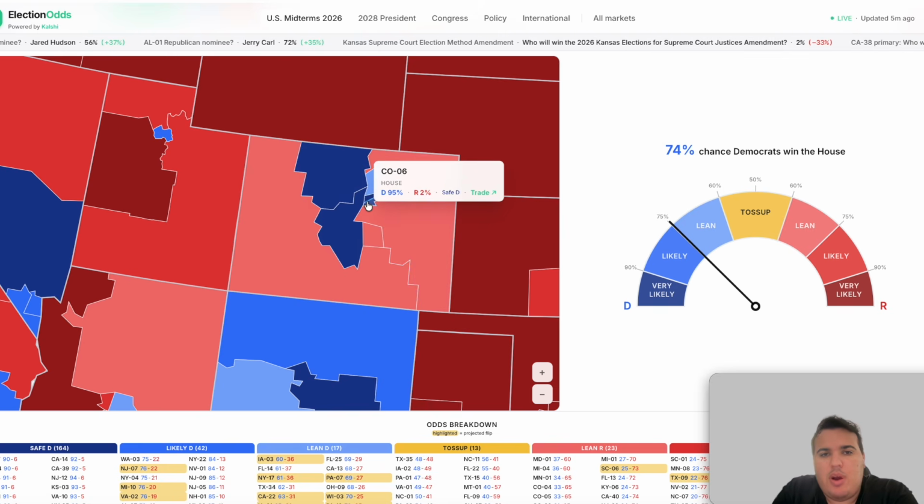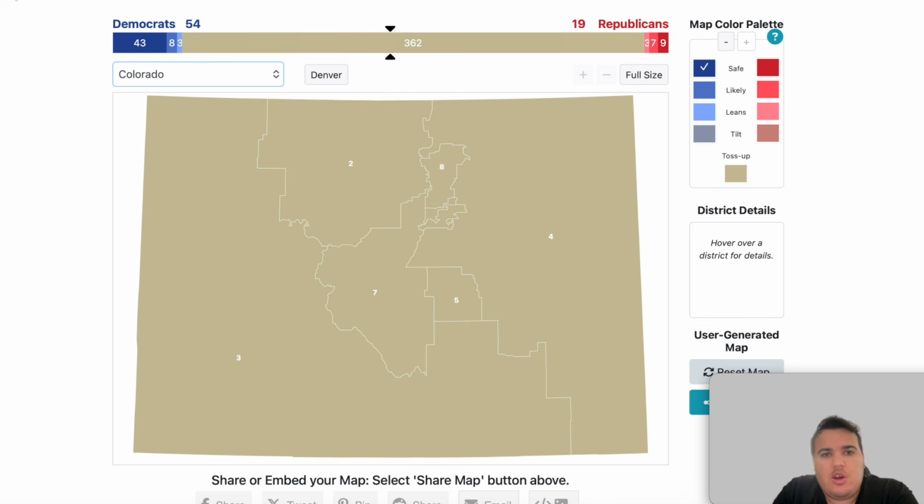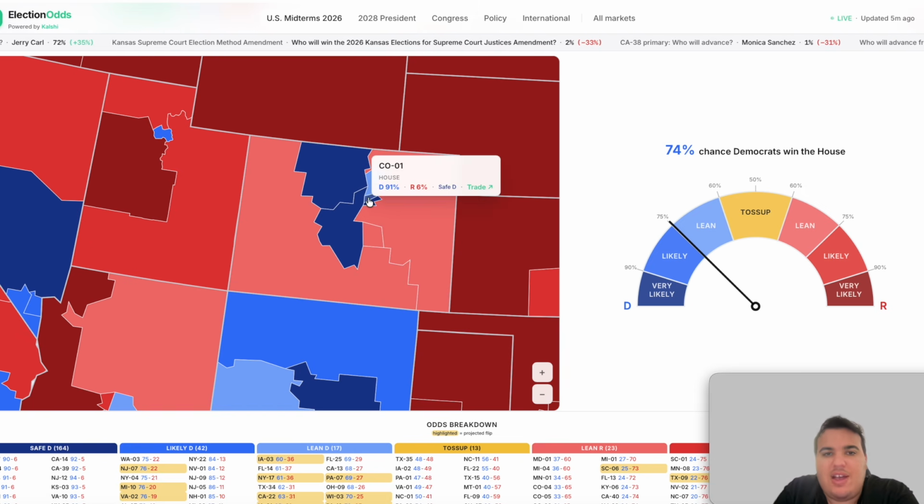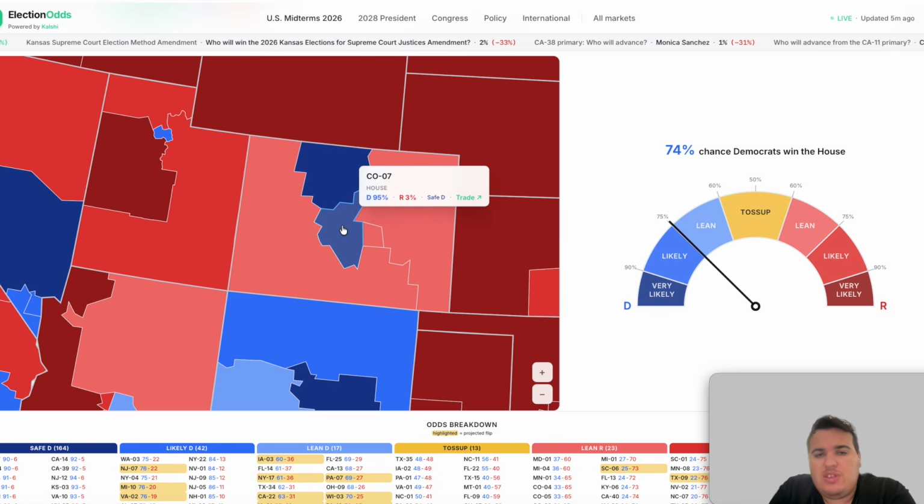This is, I do believe, parts of the Denver area in the 6th district as well. So we can go first things first and make these districts go safe for the Democrats. And the 1st district as well, I do believe, should be in here as safe for the Democrats. Yes, it's split here. Okay, so those 4 go safe for the Democrats.